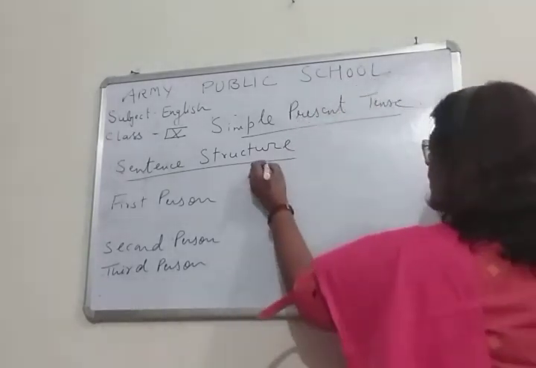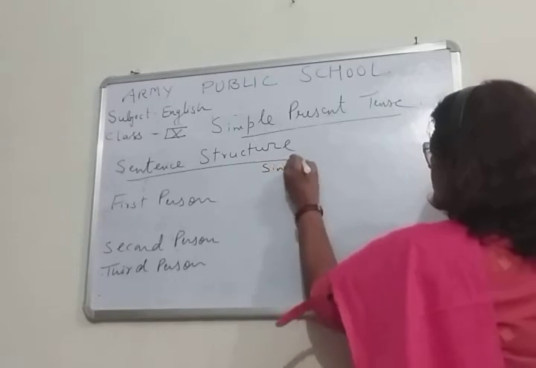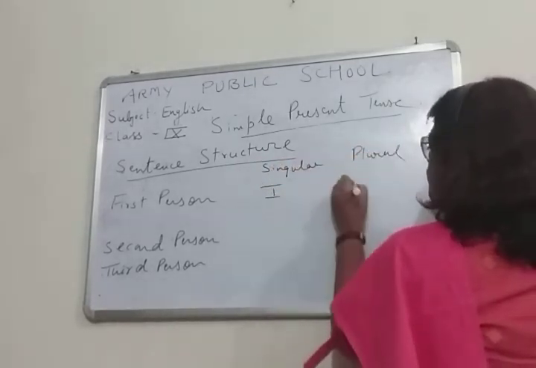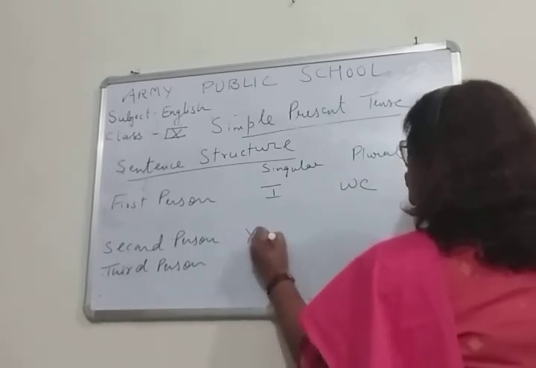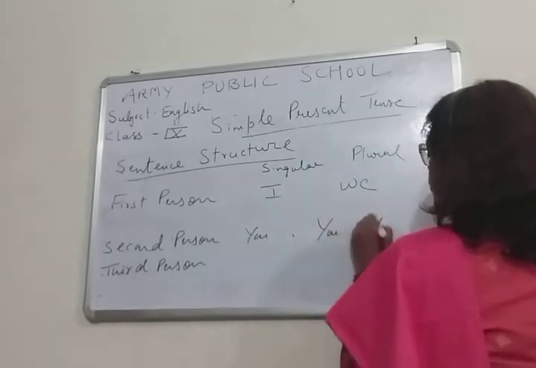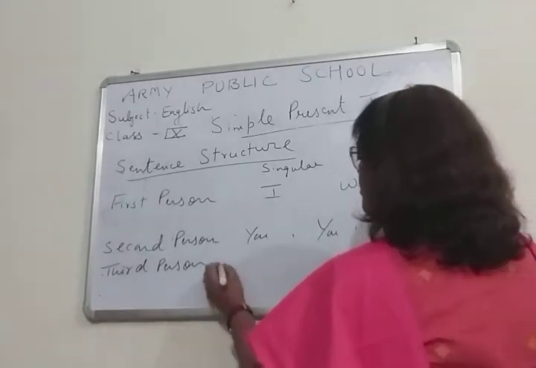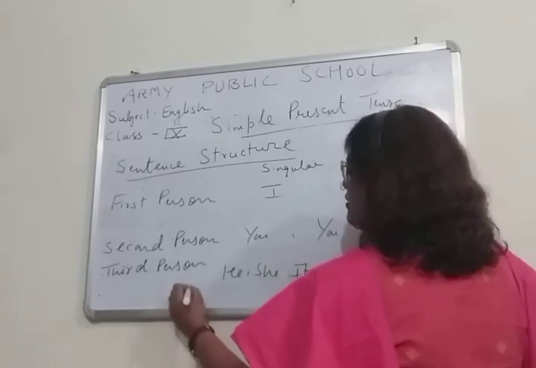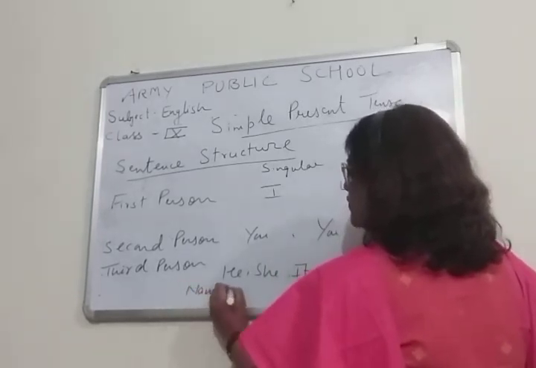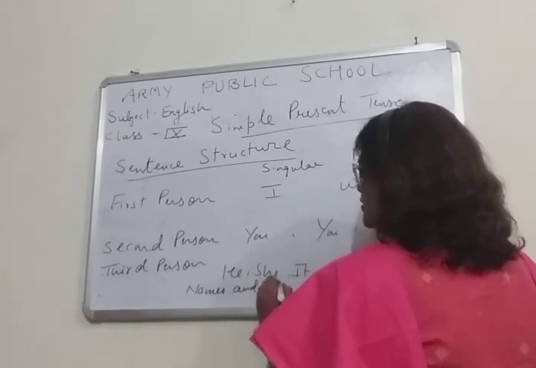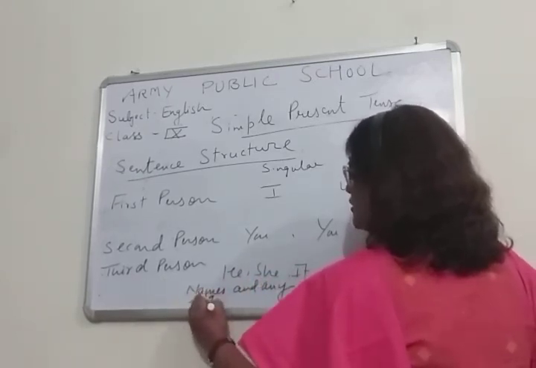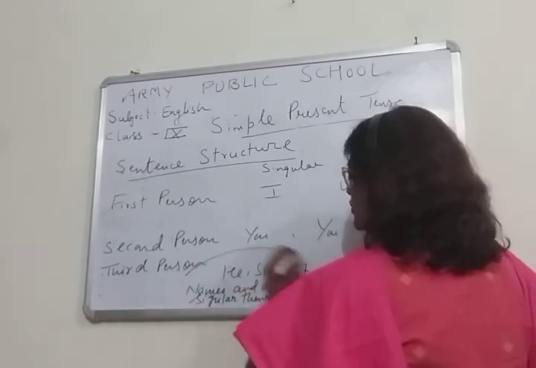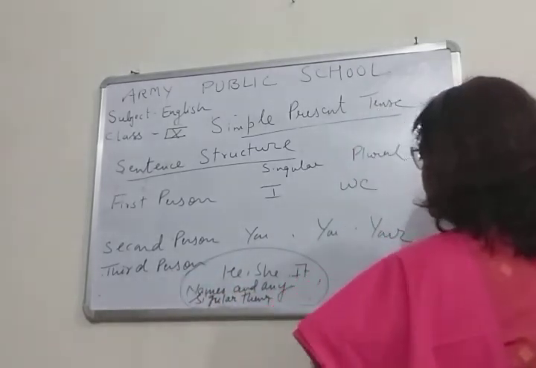Children, here you have to mug up this thing, singular and plural. So here: I, we, you, your, then he, she, it, names and any singular thing.